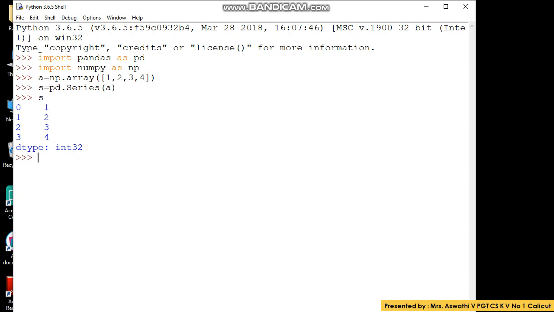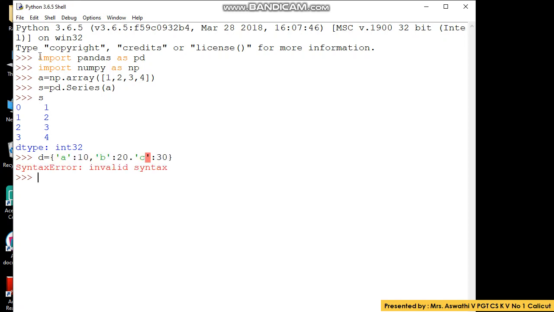Now let us try to create a series from a dictionary. So let us create a dictionary, d is equal to open curly brace. Now I am giving a as the key and let 10 be the value. a colon 10, b colon 20, c colon 30.